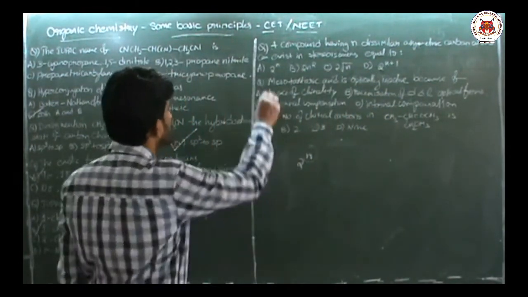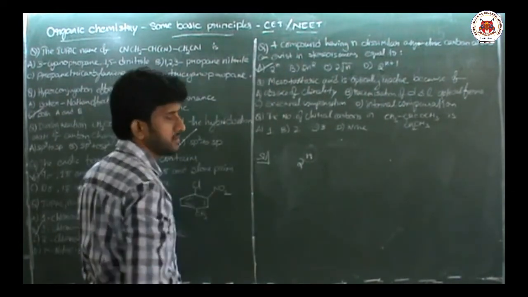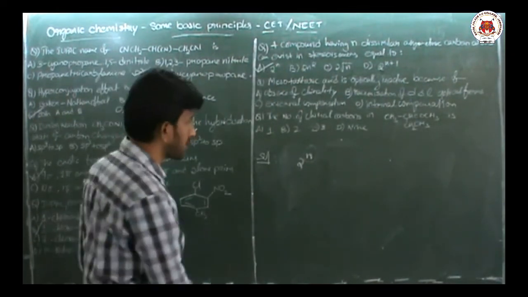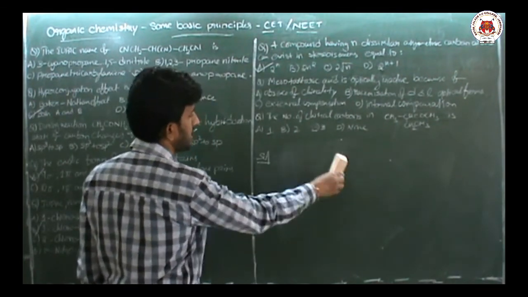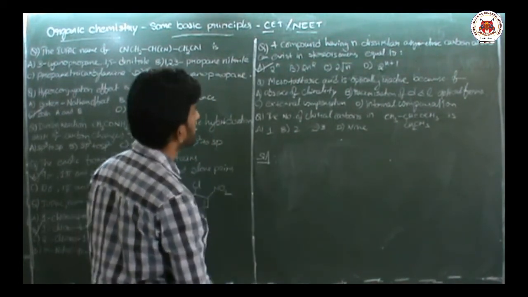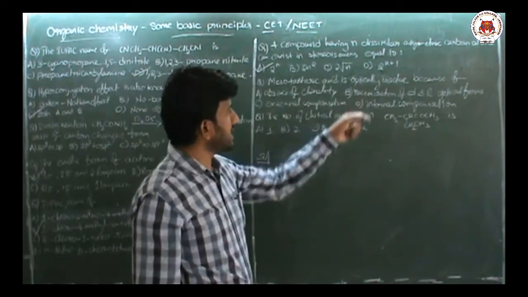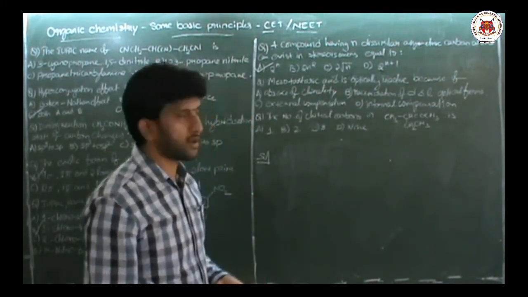It is a direct formula to calculate the number of stereoisomers. So what is the formula? 2 power n.